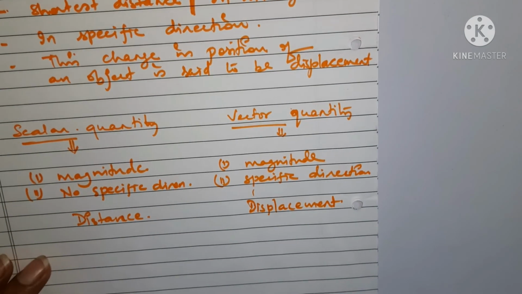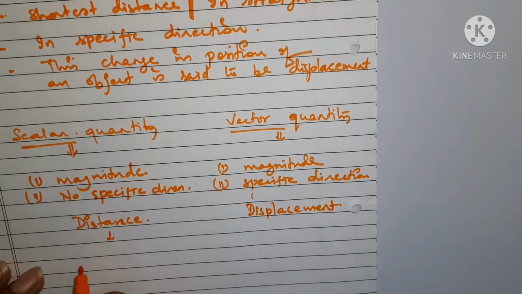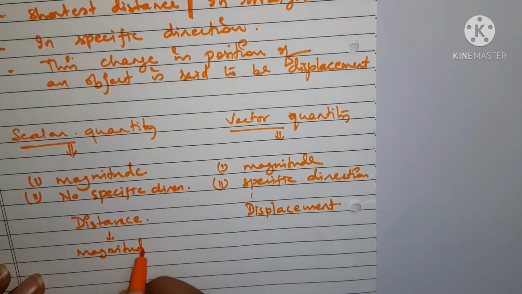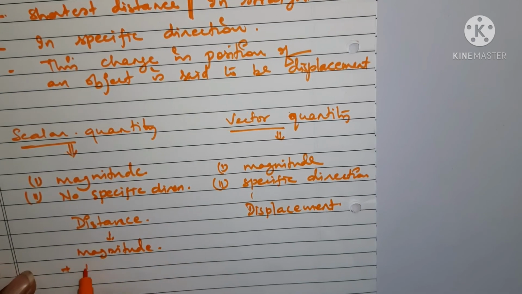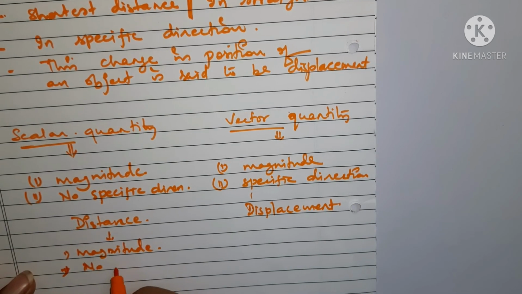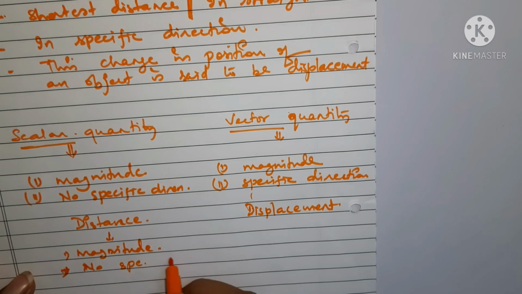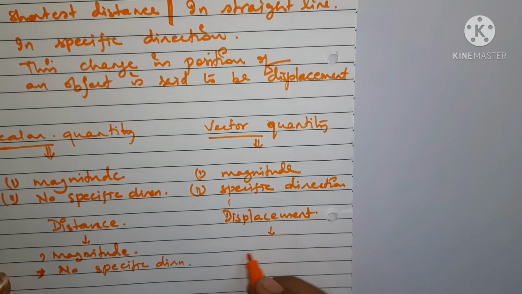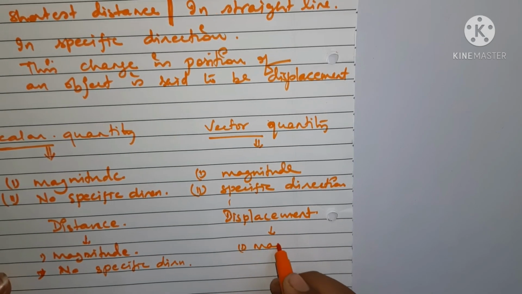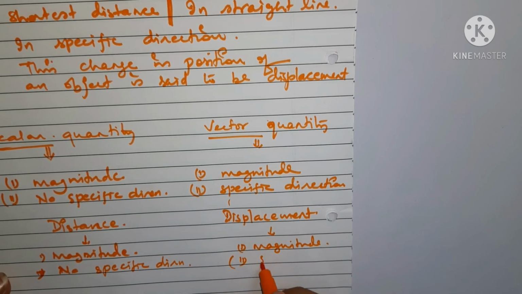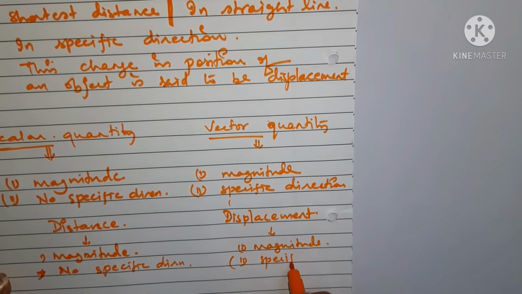Why so? Because distance has magnitude, but no specific direction. But in the case of displacement, it has magnitude as well as a specific direction mentioned.